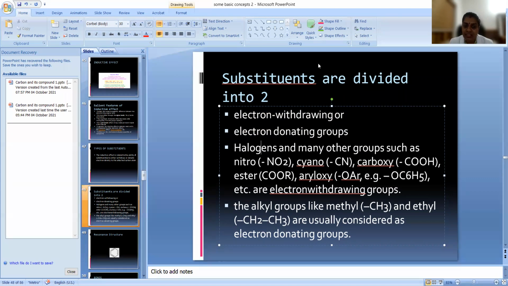They will drag electrons; in CH3CH2CH2NO2, the nitro group will be dragging electrons towards itself. But alkyl groups like methyl and ethyl are usually electron releasing groups. Any alkyl groups attached here have a tendency to release electrons, so they are called electron donating groups. So some will attract the electrons towards themselves and some will release electrons towards the bond. Thus there are two types: electron withdrawing and electron donating groups.